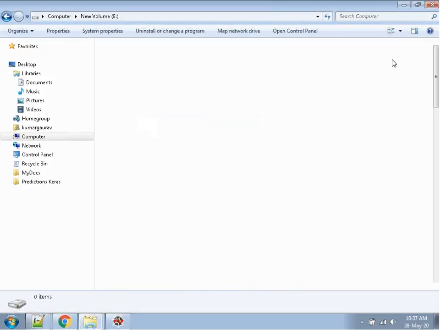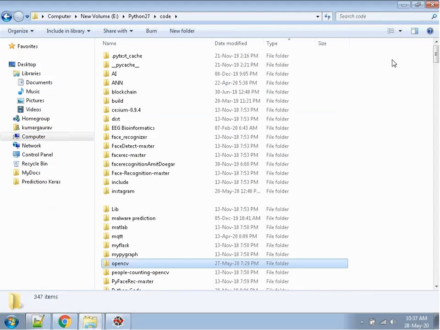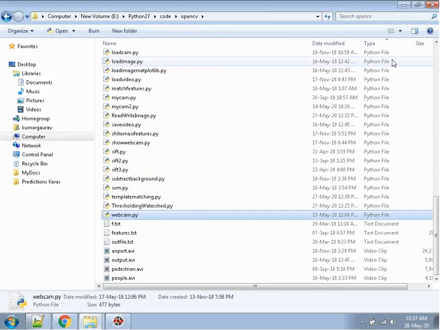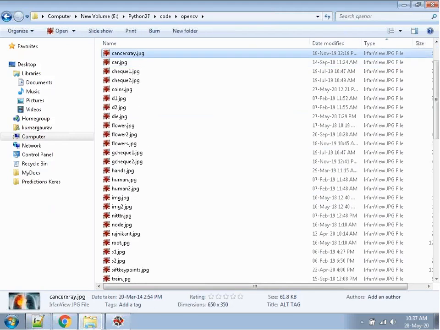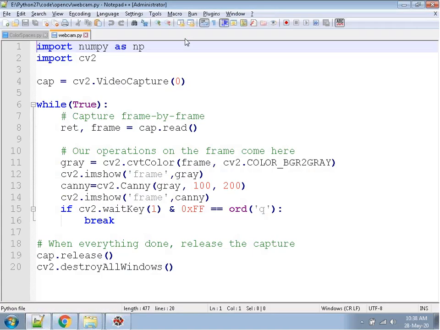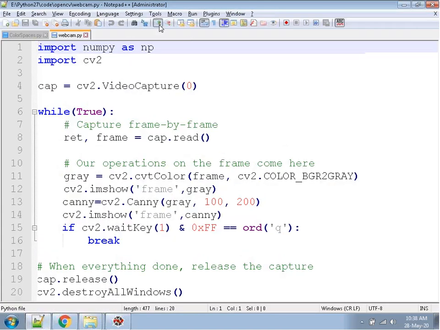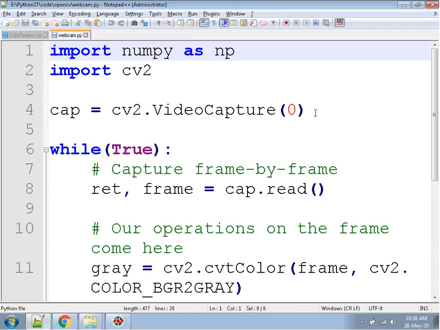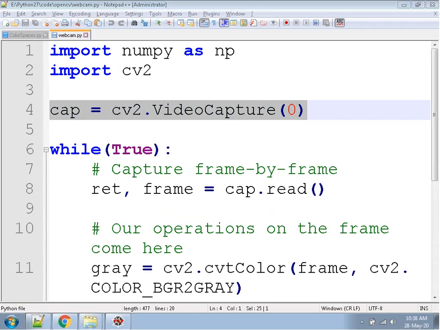So I'm showing you that also. So you can see that this is CV2 dot video capture. If I execute this function, CV2 dot video capture, automatically real-time images from the camera will come.